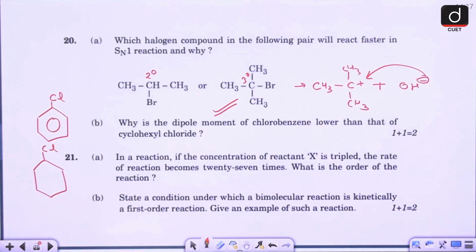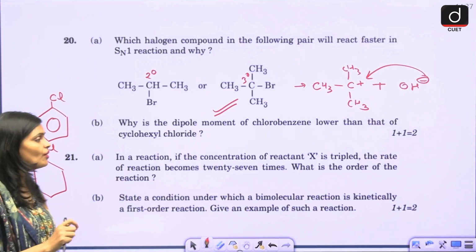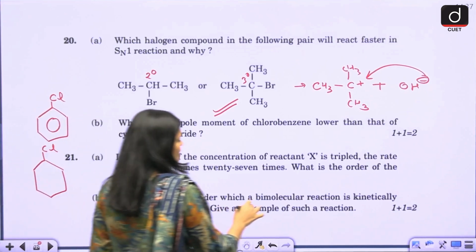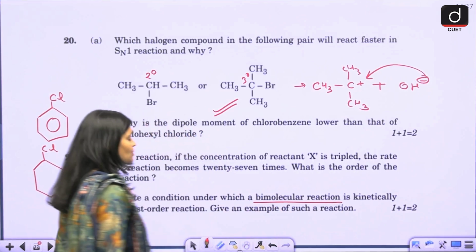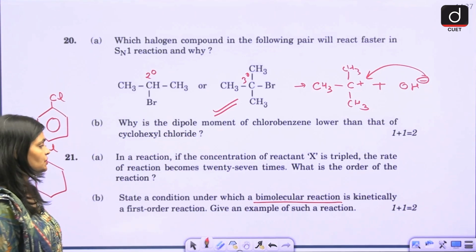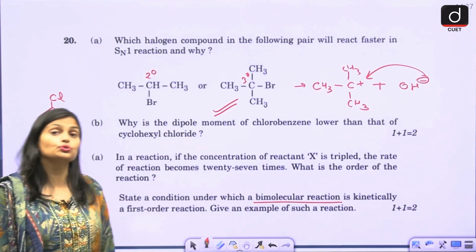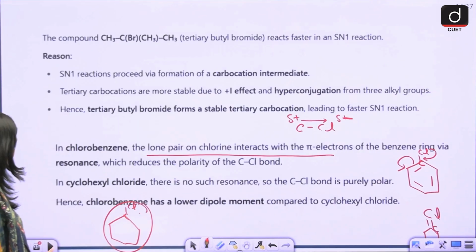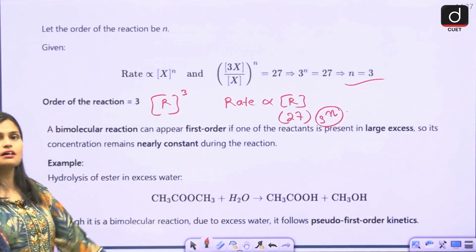State a condition under which a bimolecular reaction is kinetically a first order reaction. Give an example. So you have to state a condition where a bimolecular reaction is a first order reaction. I think this is your pseudo order reaction. So here, what is the condition? You have to put in an extra amount.